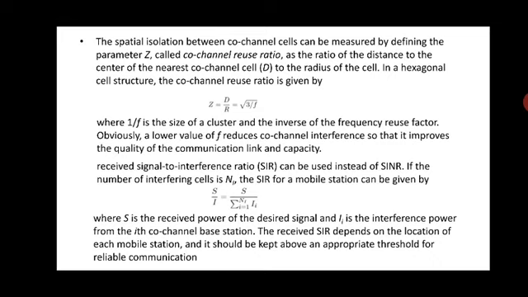That is S divided by the summation of i equal to 1 to N_i of I_i, where S is the received power of the desired signal and I_i is the interference power from the ith co-channel base station. If there are 4 co-channels, each one having co-channels 1, 2, 3, 4, then how much signal strength is coming here should be kept above an appropriate threshold for reliable communication. A threshold level has to be maintained to calculate it.